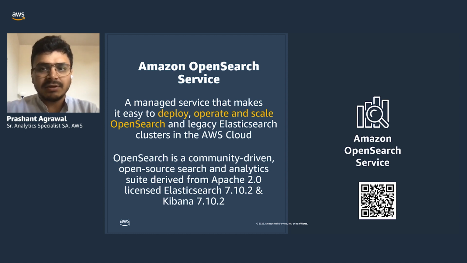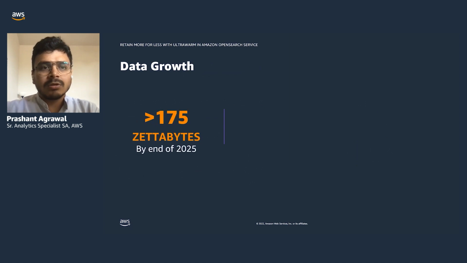Let's take a quick detour and talk about what exactly OpenSearch is. OpenSearch is a community-driven open source search and analytics suite which is derived from Apache 2.0 licensed Elasticsearch 7.10.2 and Kibana 7.10.2. Talking about data, here are some numbers: worldwide data is expected to hit around 175 gigabytes by the end of 2025.